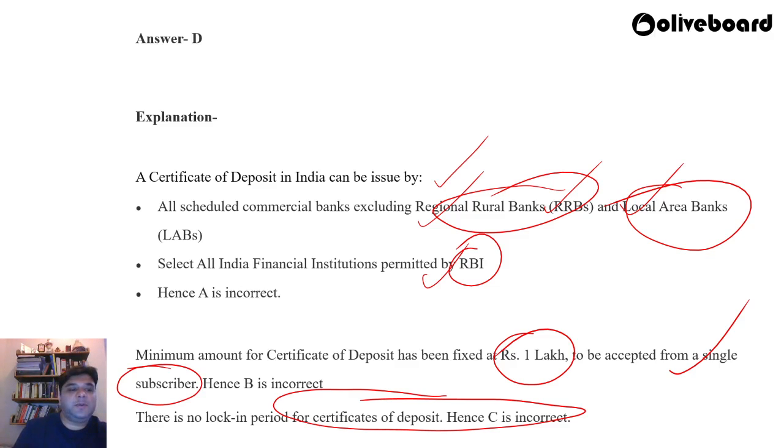Certificates of deposit can be issued by scheduled commercial banks except regional rural banks and local area banks, and also they can be issued by select all India financial institutions which are permitted by RBI. And there is no lock-in period. Of course, the minimum amount for certificate of deposit has been fixed at rupees 1 lakh from a single subscriber.